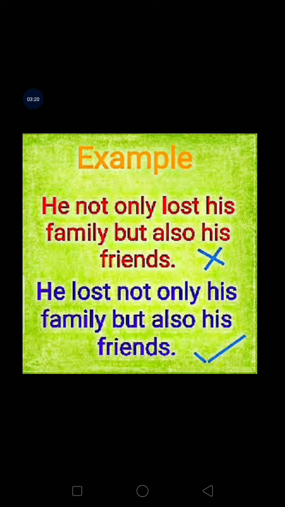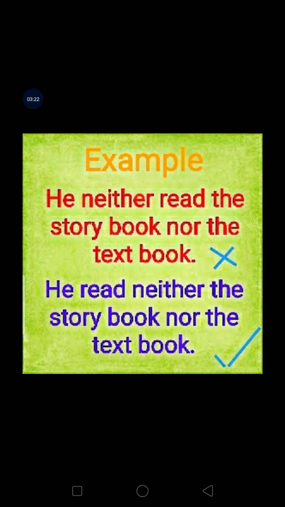Same example: He neither read the storybook nor the textbook. So according to the rule, at first we will place the main verb after the subject. He read neither the storybook nor the textbook. Okay? Then the same parts of speech are mentioned here.